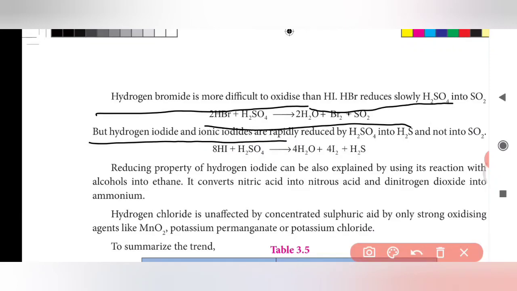If the reaction occurs in a rapid manner, it reduces sulfuric acid into hydrogen sulfide. The reducing properties of hydrogen iodide can also be explained by its reaction with alcohols to give ethane. It converts nitric acid into nitrous acid and dinitrogen oxide into ammonium.